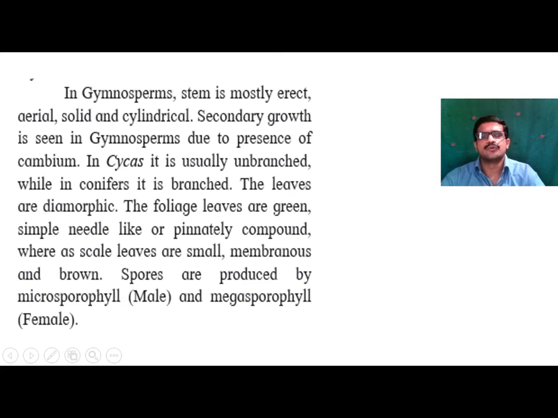Spores are produced by the microsporophyll, which is male, and the megasporophyll, which is female. So two types of spores are produced in the gymnosperm. The microsporophyll consists of the male gamete, and the megasporophyll consists of the female gamete.